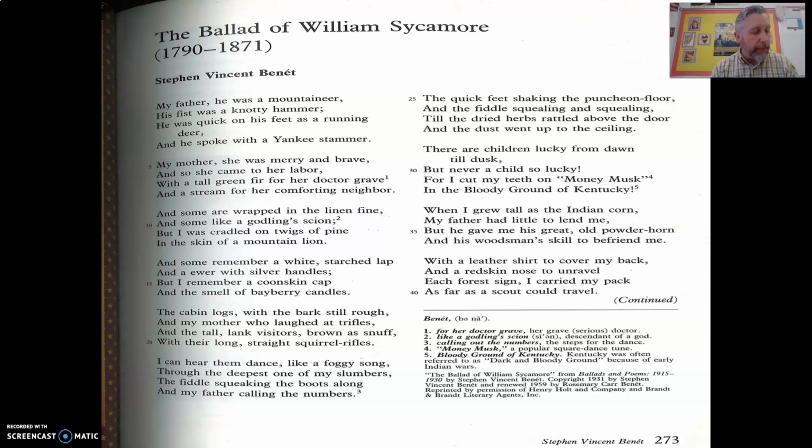We're going to talk about a couple of poems in this unit, and this particular poem talks about U.S. expansion. In 1790, only the land east of the Mississippi was a state or territory. By 1870, everything between the Atlantic and Pacific Oceans belonged to the United States government.